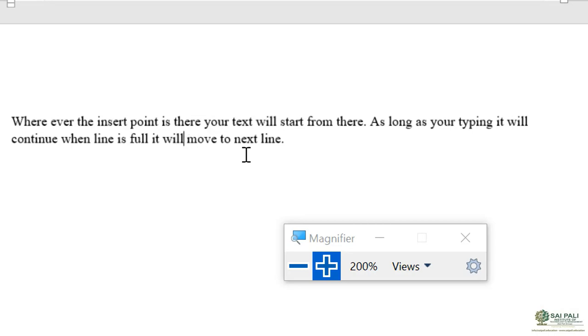Now if I press the up arrow key, then it will go to the up line. If I press the down arrow key, it will go to the down line. So instead of using the mouse, you can move with the arrow keys. And if you want to move quickly right or left, then you can press Control right. You see it is moving one word at a time. Control left key moves the insertion point one word at a time.